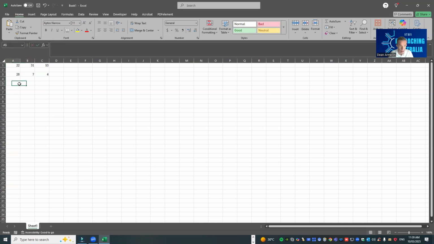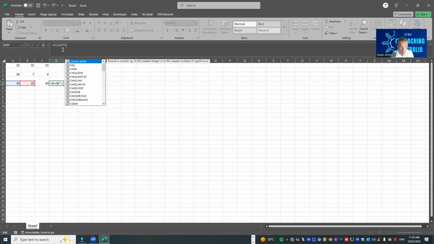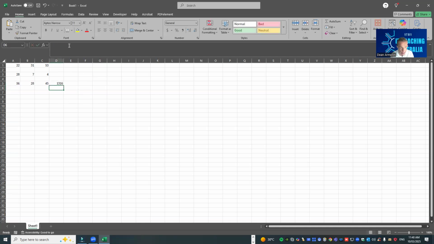If we wanted to do, say, three cells, for example, 56, then B has got 28, C has got 45, and in cell D, 5, I'm going to say equals A5 plus B5 times C5. Oops, I might just extend that. I might even put it here, C5. And that'll give us 1,316.